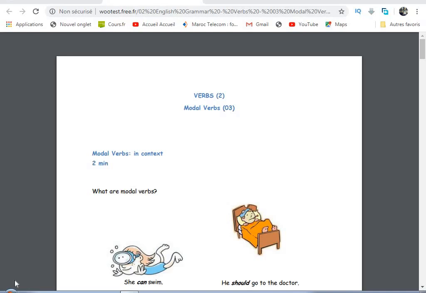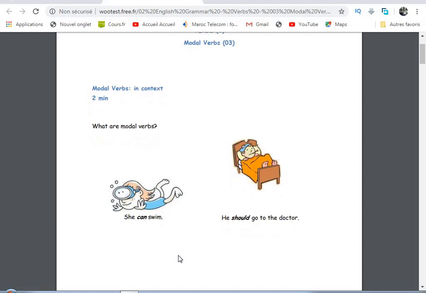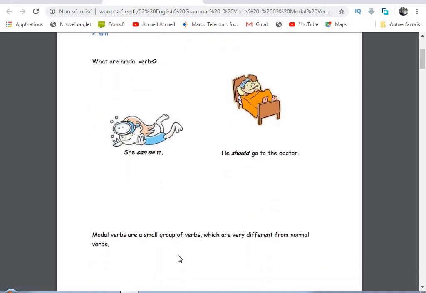So in this video we'll see the modal verbs. We have here some pictures. So what are modal verbs? We have here someone who is sick. We can say he should go to the doctor. And here we have a girl swimming. We can say she can swim. So should and can are modal verbs.